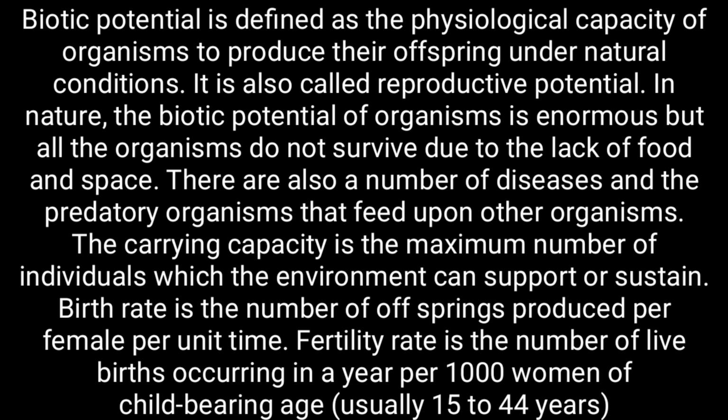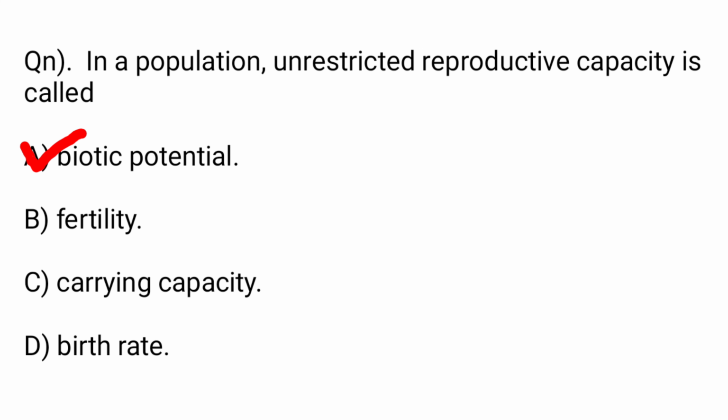Birth rate is the number of offsprings produced per female per unit time. Fertility rate is the number of live births occurring in a year per 1000 women of childbearing age, usually 15 to 44 years of age. And the right answer is option A, biotic potential.